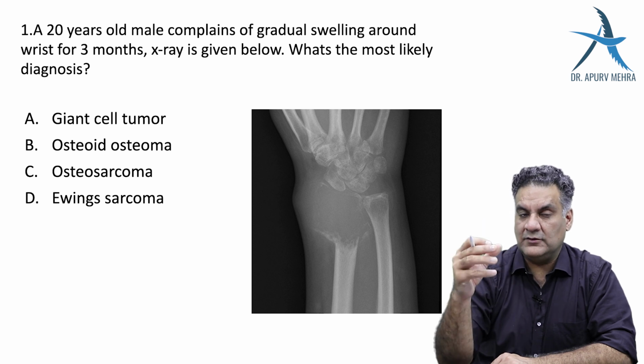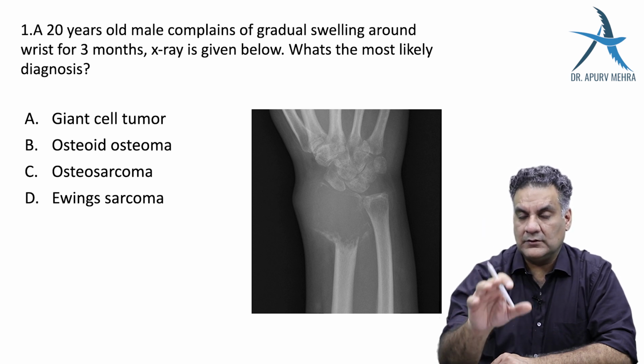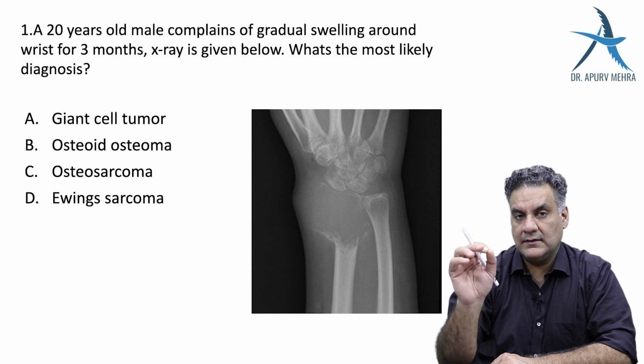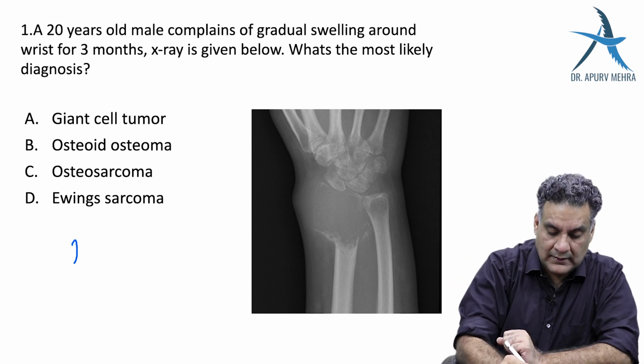So it's epiphysio-metaphyseal. When you look at a tumor, you look at the age and the part. Part is always more important than the age.